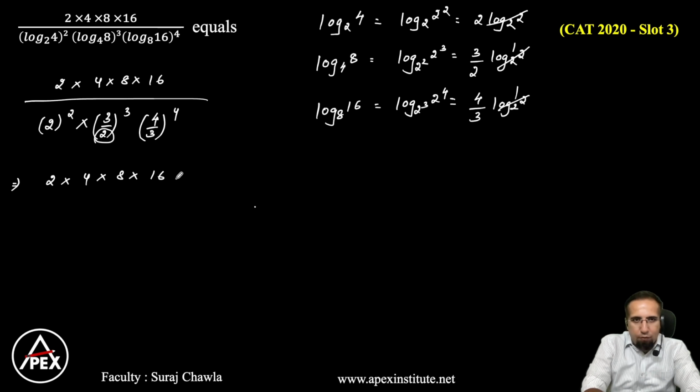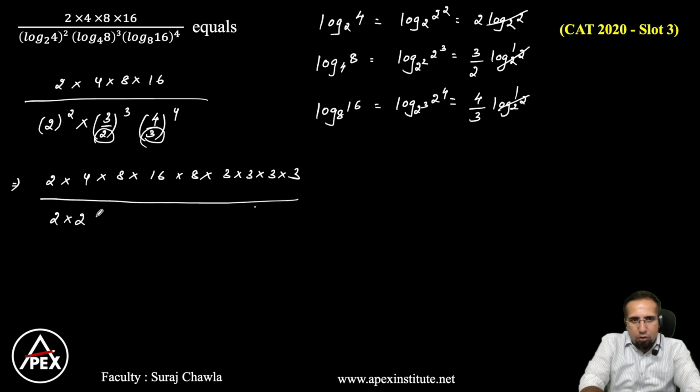Now this 2 cube will go on the top, becomes 8. Now this 3 to the power 4 will be written as 3 into 3 into 3 into 3, divided by, I have a 2 square, I can write it as 2 into 2. I have a 3 cube, I can write it as 3 into 3 into 3. And I have a 4 to the power 4, which can be written as 4 into 4 into 4 into 4. Now let's cancel this up.